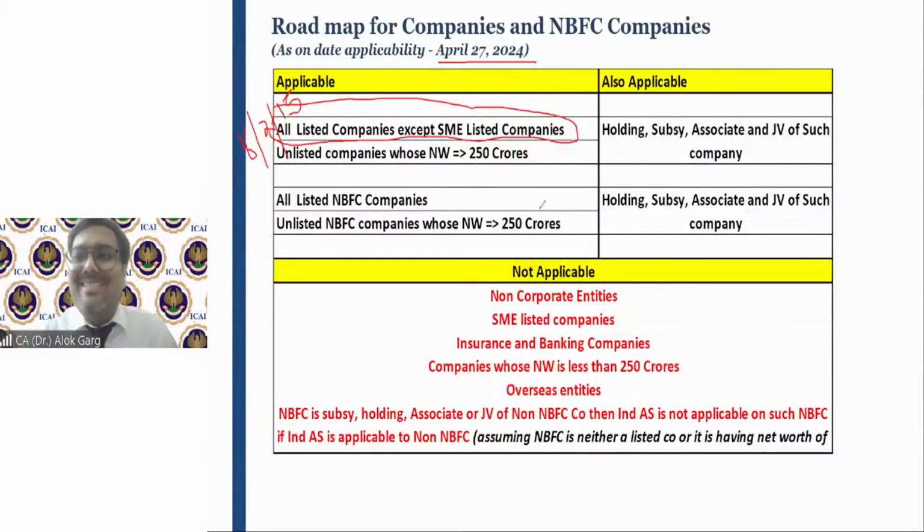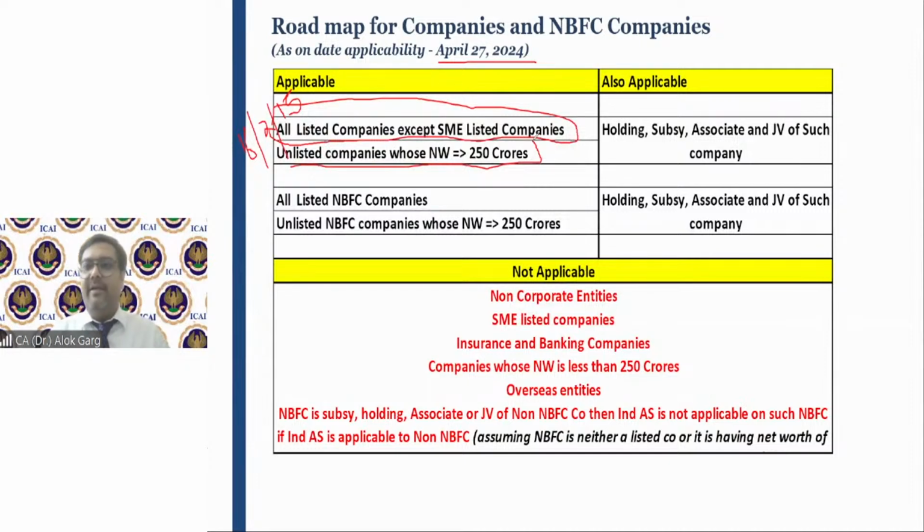Now what about unlisted? So unlisted companies whose net worth is more than or equal to 250 crore. Any company which is not listed, company means private limited or limited, they have to apply IND AS if their net worth is more than or equal to 250 crores. On those entities, IND AS is also applicable.